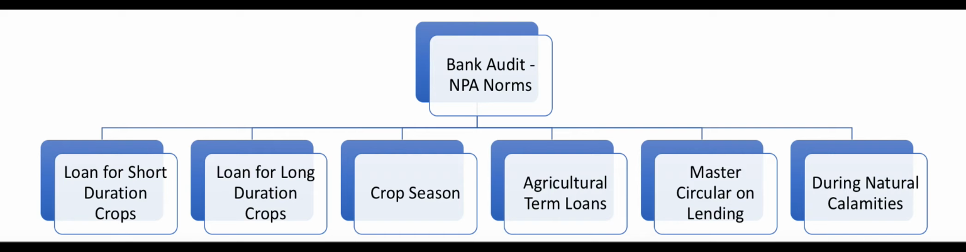And the NPA norms are also applicable to all the other agricultural term loans. And the loans which are listed in the Master Circular on Lending to Priority Sector, these norms will be made applicable. And the identification of the NPA would be done on the same basis as non-agricultural advances are done. So the non-agricultural advance at present is 90 days delinquency norm.